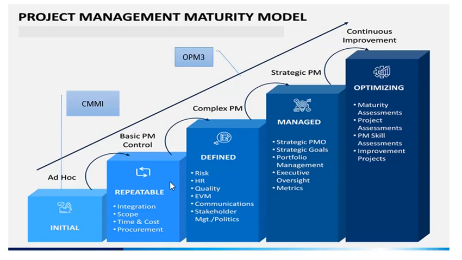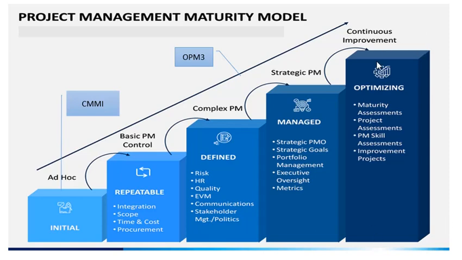Again, the difference between level 3 and level 4 is the predictability of the process performance. At maturity level 4, the performance of processes is controlled using statistical and other quantitative techniques, and it is more predictable, whereas in maturity level 3, processes are only qualitatively predictable.